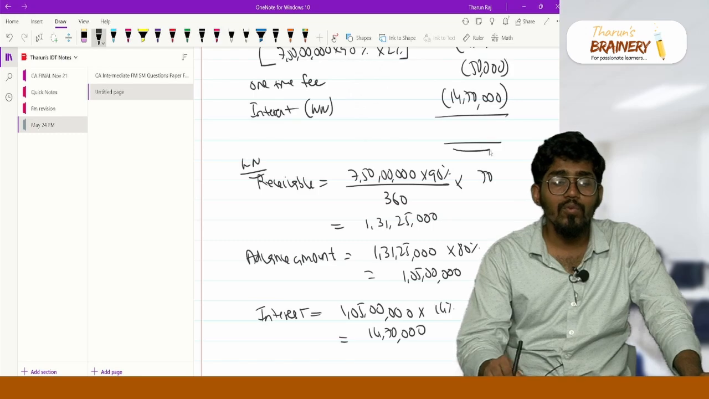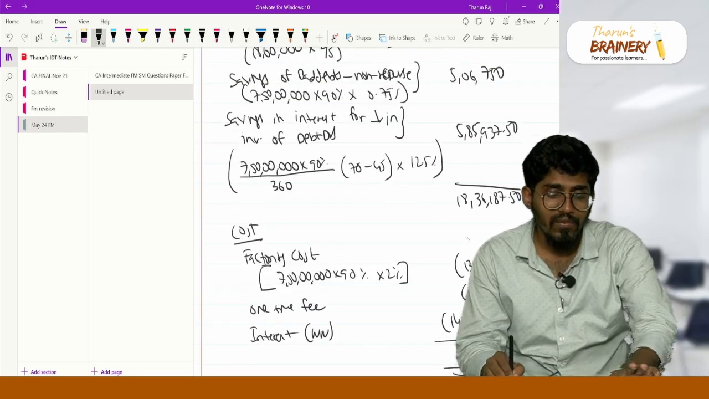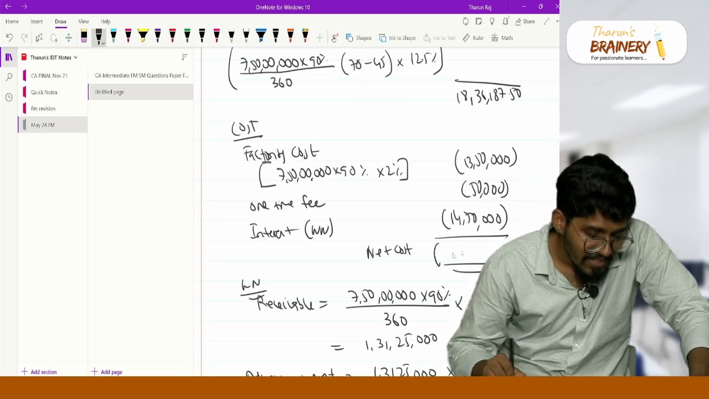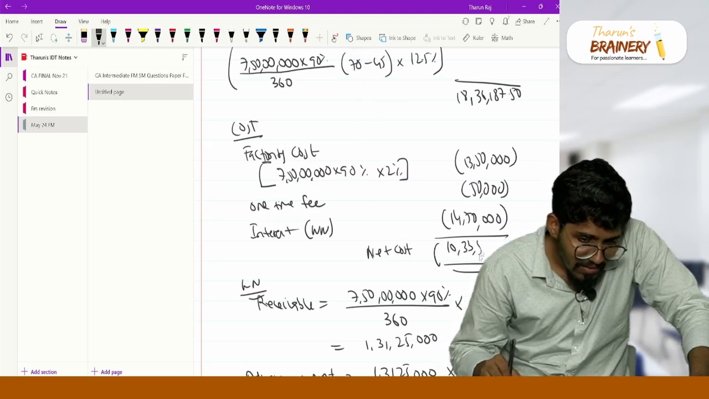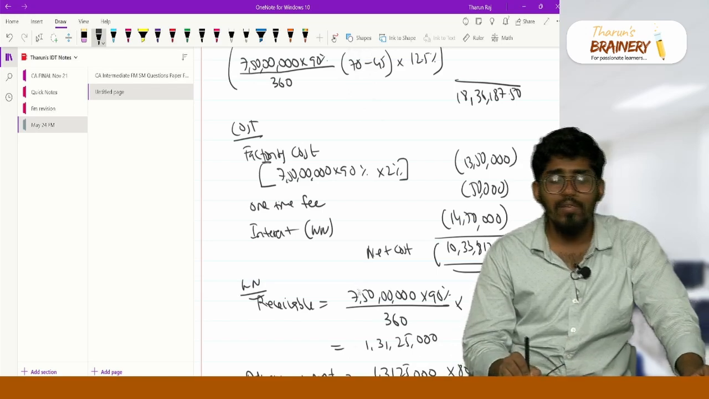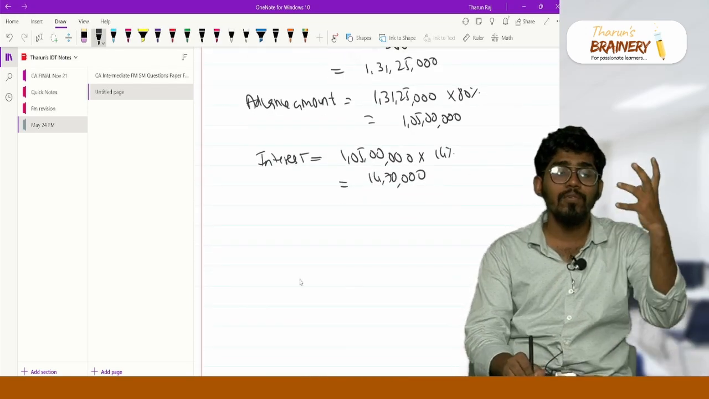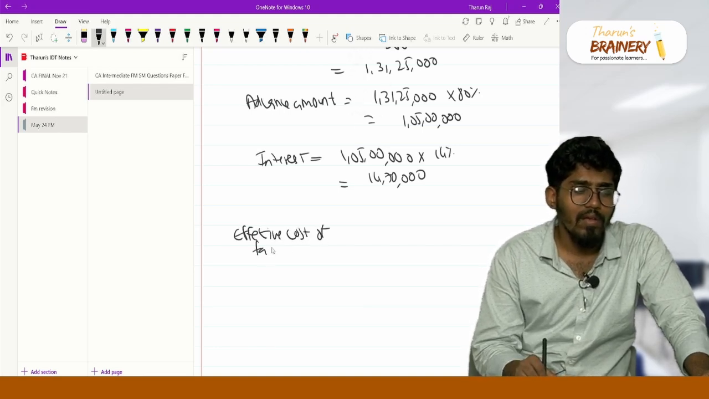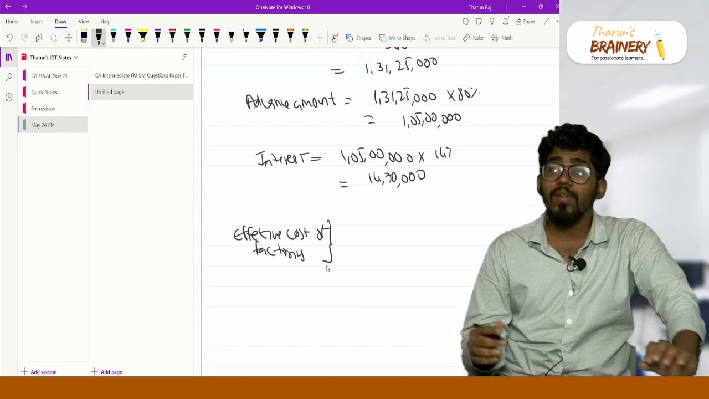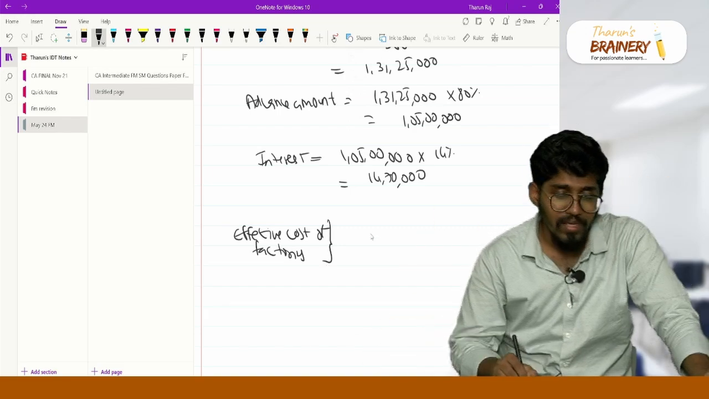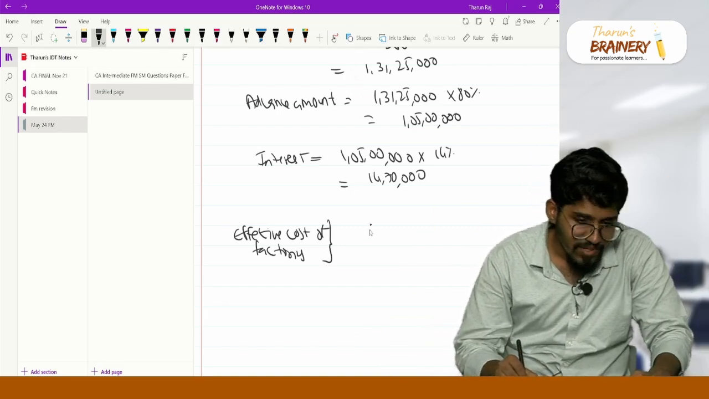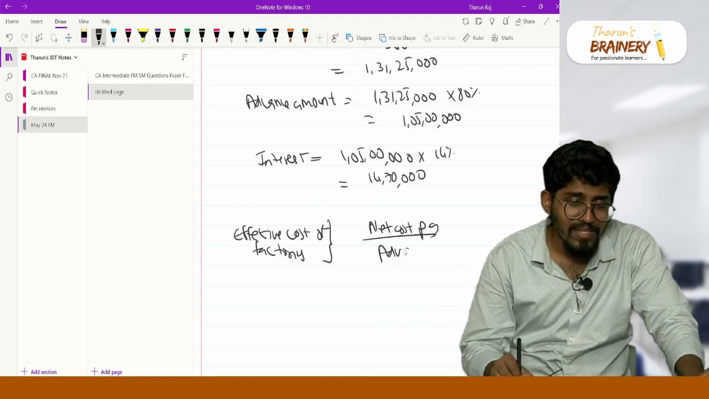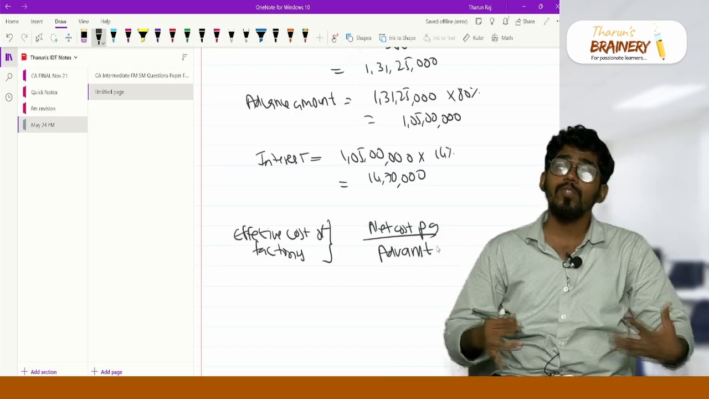Now if you do total benefit minus total cost, definitely it will be net cost. So what is your net cost? It is 10 crore 33 lakh 812.50, but they have not asked you for net cost. They have asked for the effective cost of factoring. So what is your effective cost of factoring? Which means, for the amount that you are getting, what is the cost that you are paying? That is nothing but net cost per annum divided by the advance amount, which is the amount that you are receiving. So for this advance amount you have to spend so much.